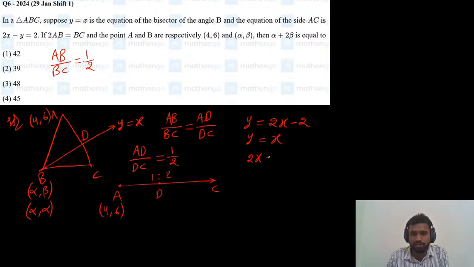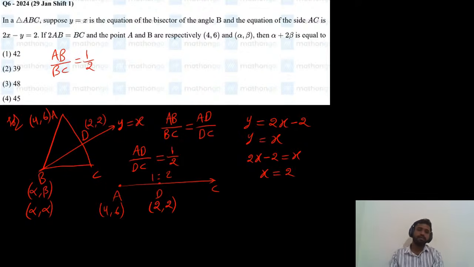So 2x minus 2 equals x, giving x equals 2. If x is 2, y is also 2. So D point is (2, 2). Assume C as (x2, y2).